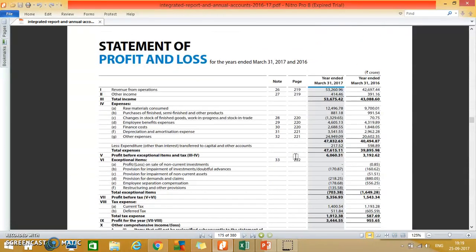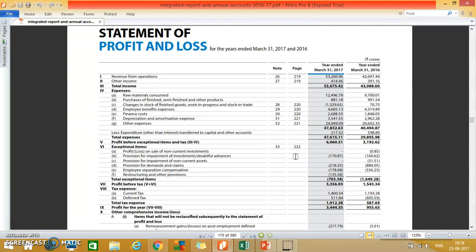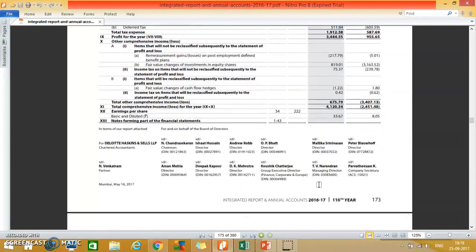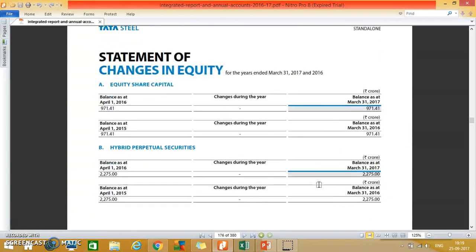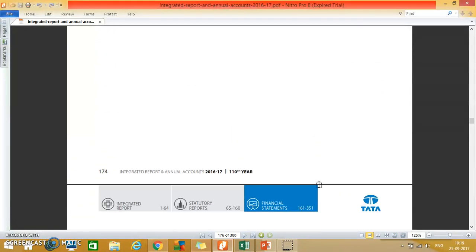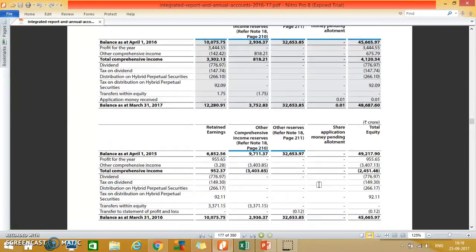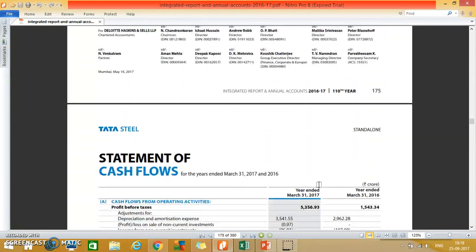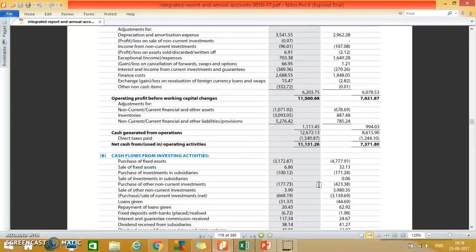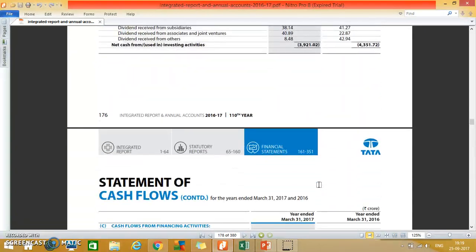And when we look at the statement of profit and loss, we find that the profit before tax of the stand-alone performance of this company is 5,356 crore rupees. When we scroll down further, you find the statement of changes in equity as per Schedule 3, and the statement of cash flows that are recommended as per Ind AS 7.